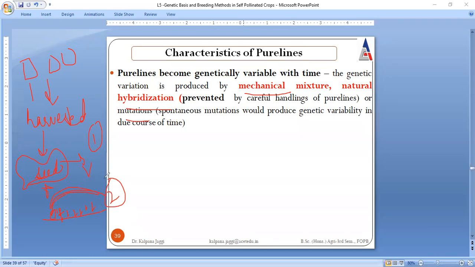Normally there are no variations, again I repeat, but if variations are taking place, they may be the result of mechanical mixing, natural hybridization, or mutation, right? So these all are the characteristics of pure lines.